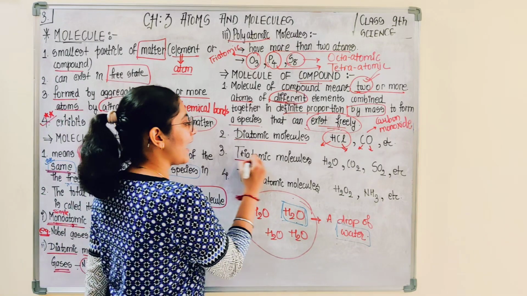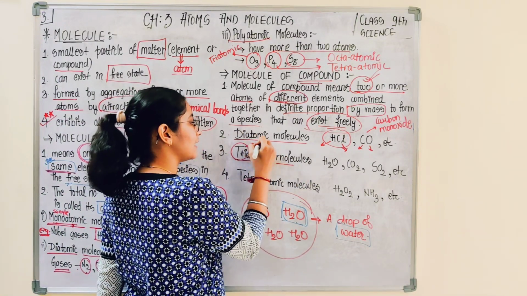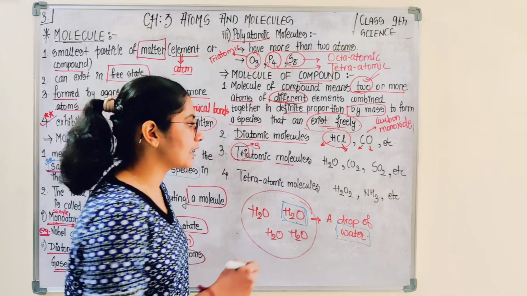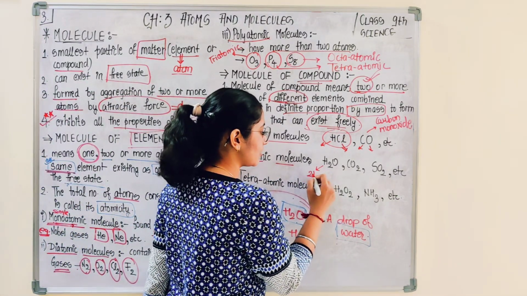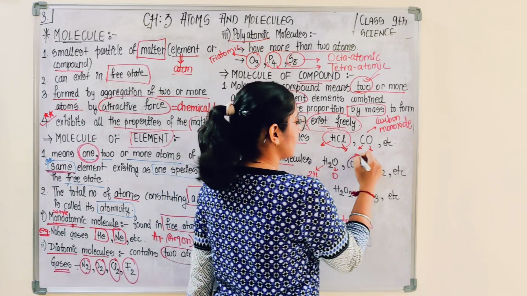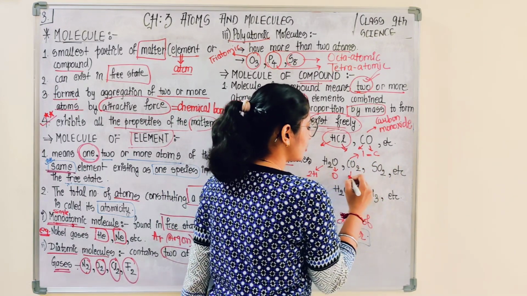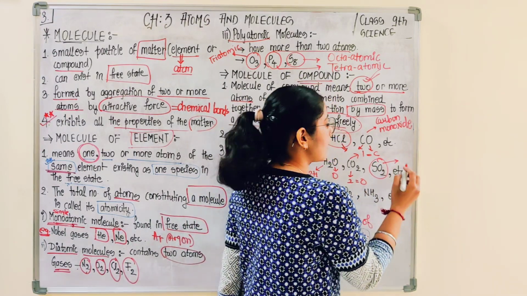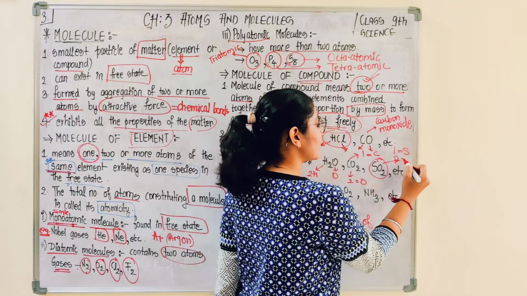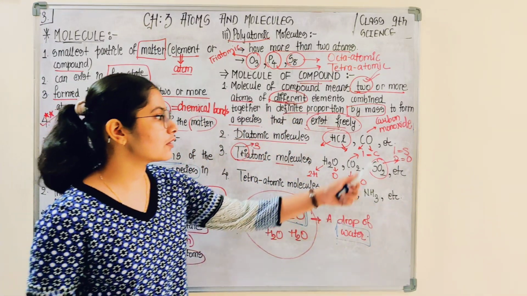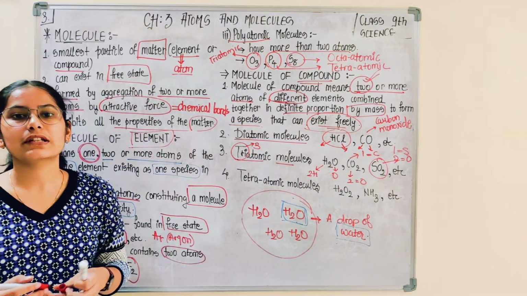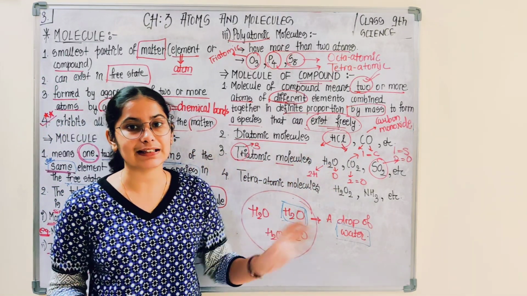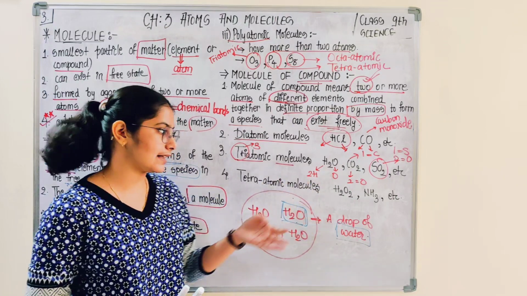Similarly, for a triatomic molecule, tri means three. Three atoms combine to form a molecule, like water, in which two atoms of hydrogen and one atom of oxygen. Here, one atom of carbon and two atoms of oxygen. Here also sulfur dioxide, that means one atom of sulfur and two atoms of oxygen. So there are three atoms combining to form a molecule which can exist in the free state. Water can exist in the free state, it can exist alone.